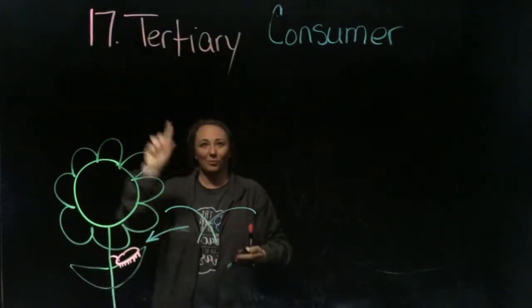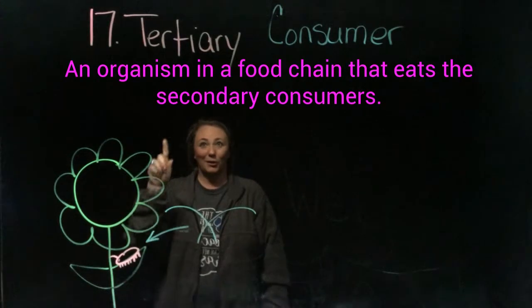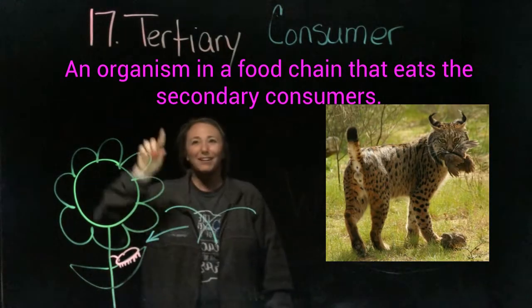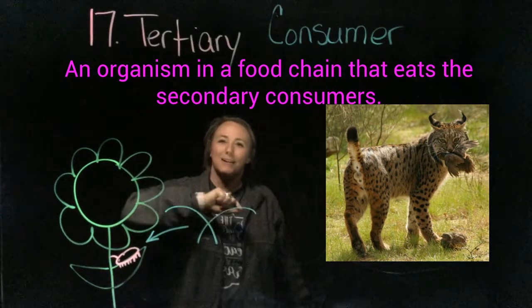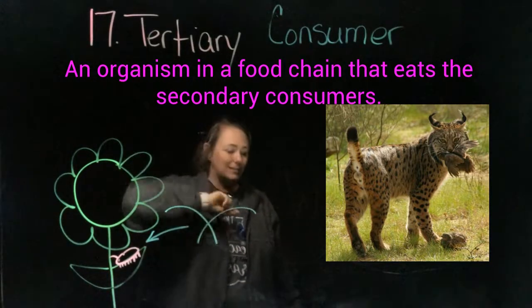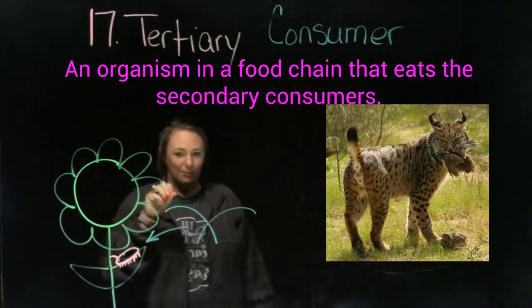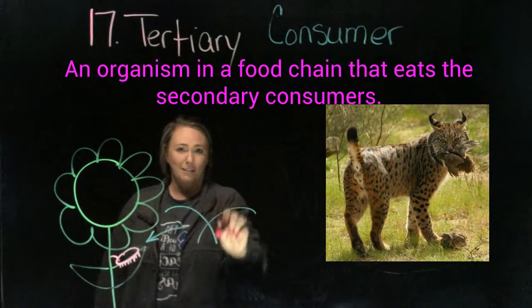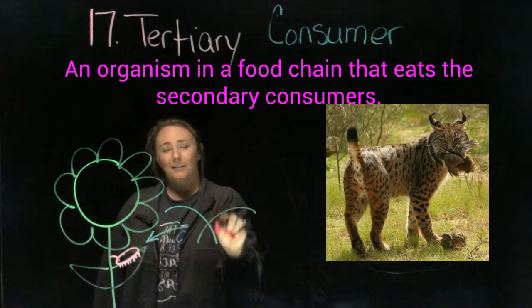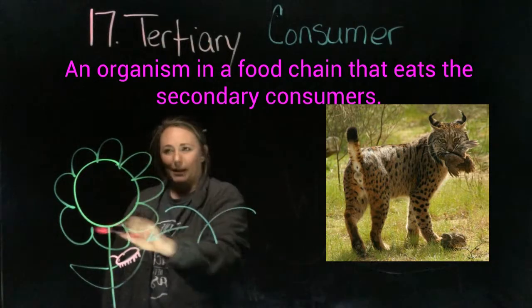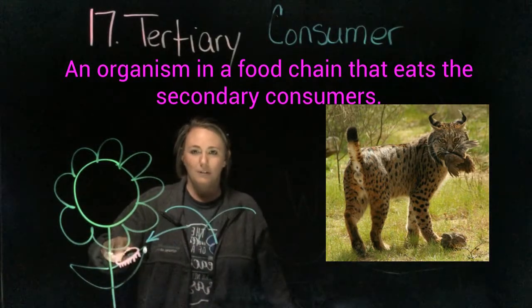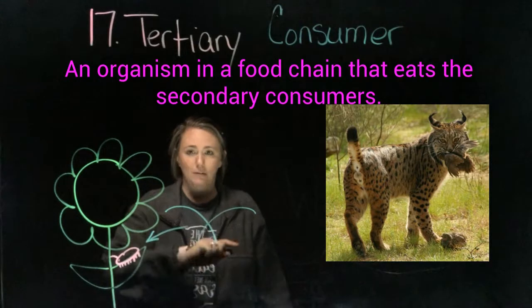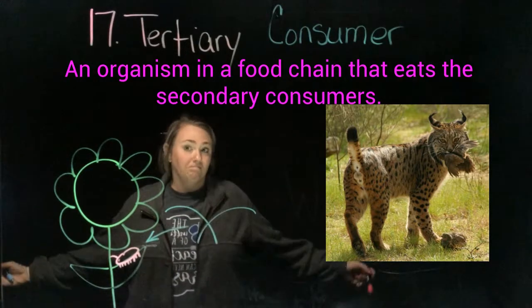Okay, our last word is tertiary. Tertiary consumer. I don't know. Tertiary consumer. I can spell it, but I can't say it. Anyway, this is the organism in the food chain that comes along and eats the secondary consumer. So, plant, worm is the primary consumer, bird is the secondary consumer, and what do you think eats birds?